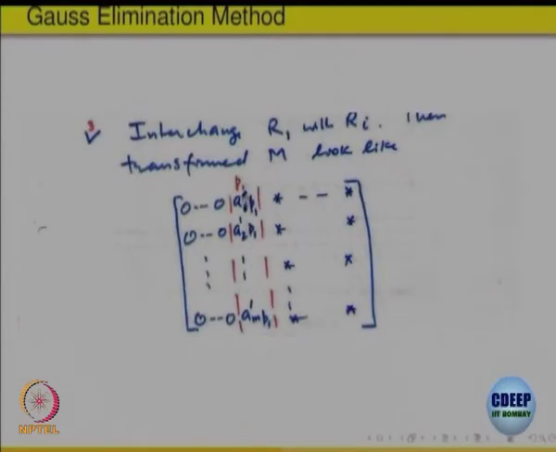This is non-zero, multiply by 1 over that number, that will become 1. Then take the negative of that, add it here, and I can make this 0, this 0, this 0, right. So once a non-zero entry has come at a place, everything at the bottom in that column can be made 0 by elementary row operations. So I will have zeros here, a non-zero entry here, and this will be all zeros.